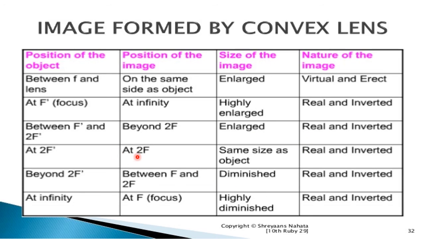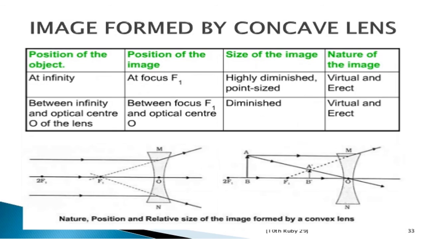At twice F, the image is formed at twice F. It is the same size as the object. It is real and inverted. Last is at infinity, the image is formed at the focus point. It is highly diminished, real and inverted. Okay, please look over all the positions and the image formed with the help of the convex lens with their size, nature and position. Okay, learn this table for proper knowledge as well as for the exam.